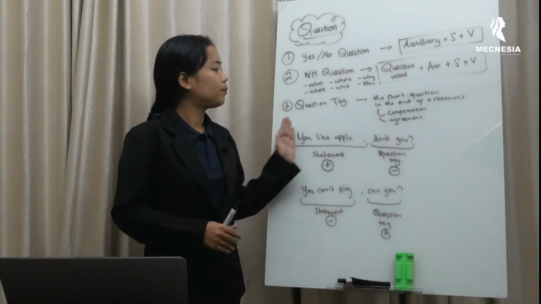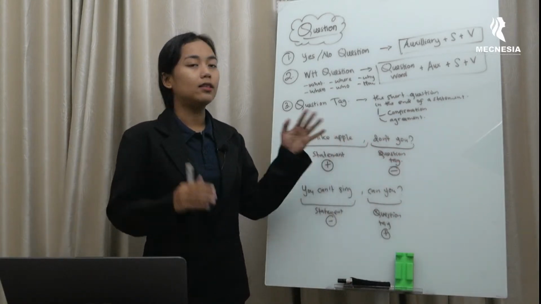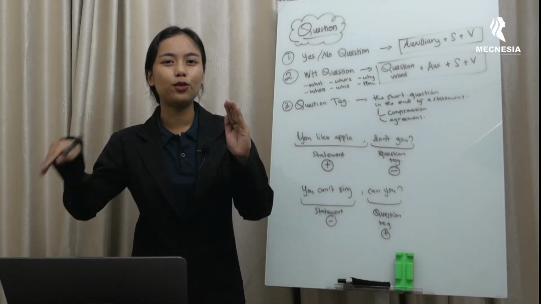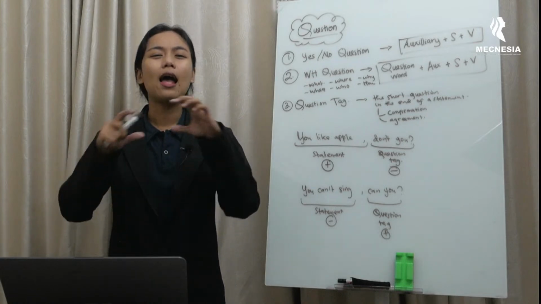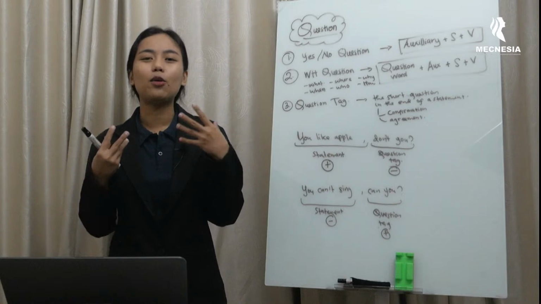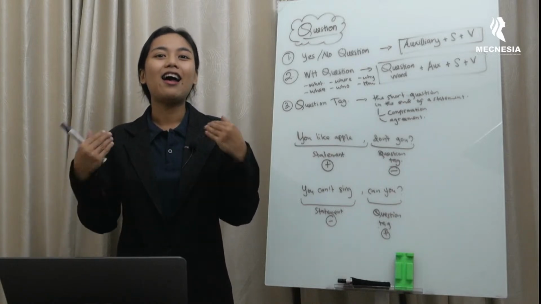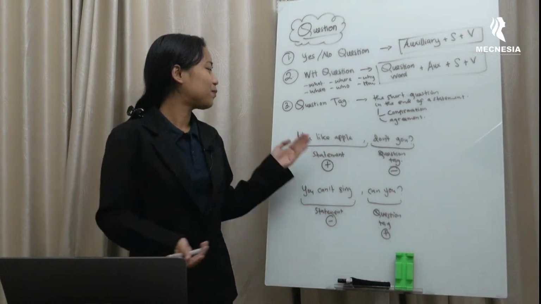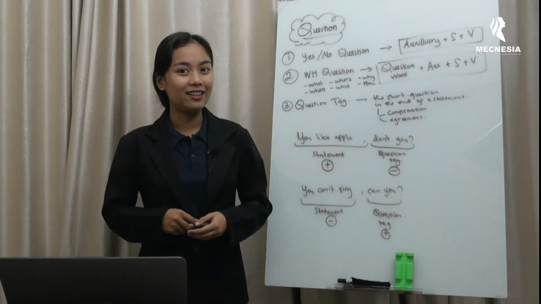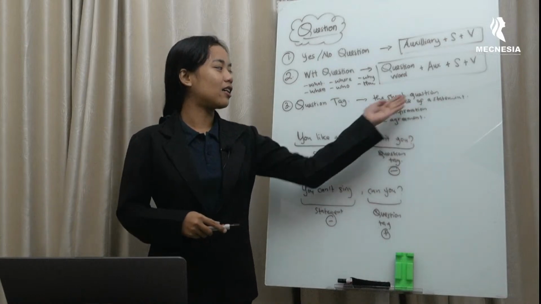Maka dari itu, we know that the sentence is asking for confirmation. Jadi, dari intonasi turun question tag-nya itu, kita tahu bahwa kalimat itu menanyakan konfirmasi. Jadi, sebenarnya kita udah tahu kalau dia itu suka, hanya kita mau memastikan lagi. You like apple, don't you? Kamu suka apple, kan?